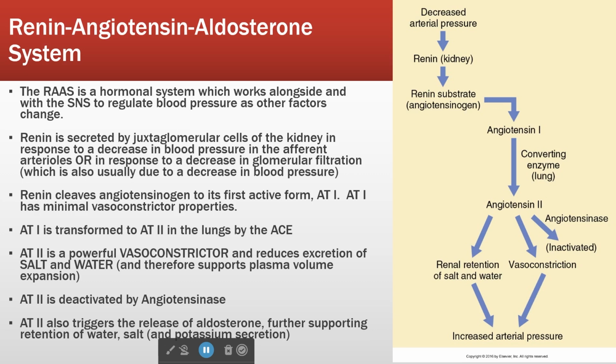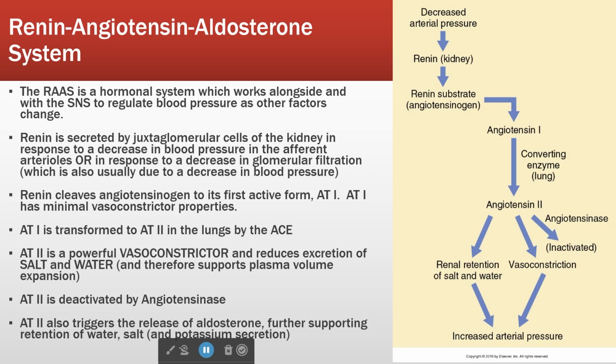So if we block the converting enzyme, we reduce angiotensin 2, we reduce the amount of TPR and therefore the blood pressure, right? Your first pharm lecture. That's how an ACE inhibitor works. That's the mechanism of action. Okay, so we got to here.